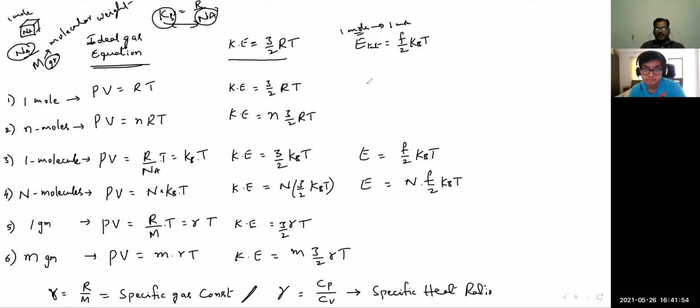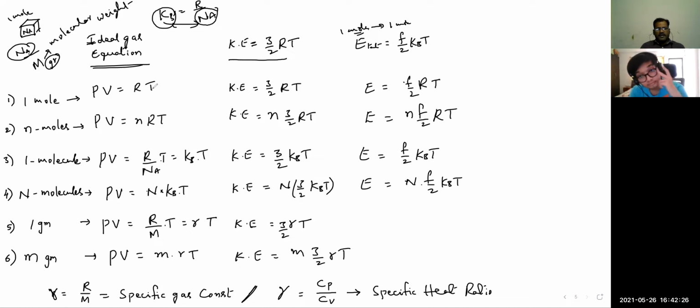That's why in the first case, this equation should be F by 2, with kB multiplied by Na replaced with R, T. And for n moles, simply multiply with n: nF by 2 RT. So the difference is only one thing. If it is 1 mole or n moles, R will come into the picture. If it is 1 molecule or n molecules, kB comes into the picture.